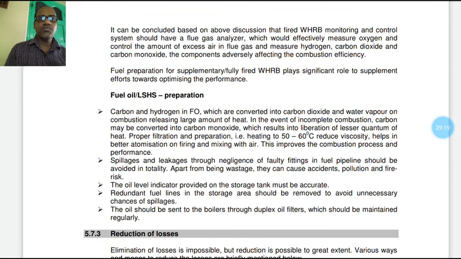The oil level indicator provided on the storage tank must be accurate. Redundant fuel lines in the storage area should be removed to avoid unnecessary chances of spillage. The oil should be sent to the boiler through a duplex oil filter, which should be maintained regularly.